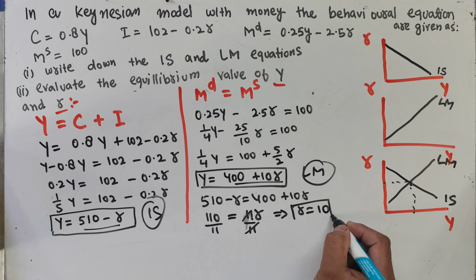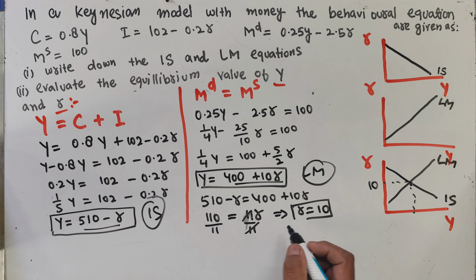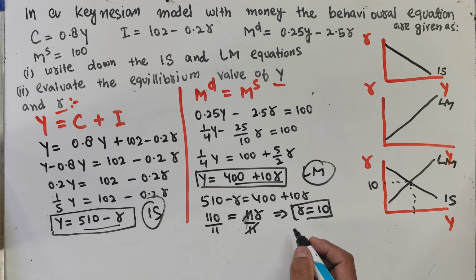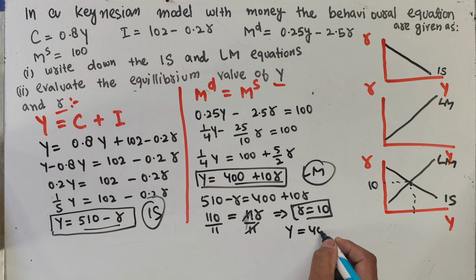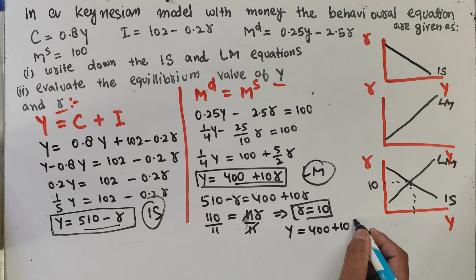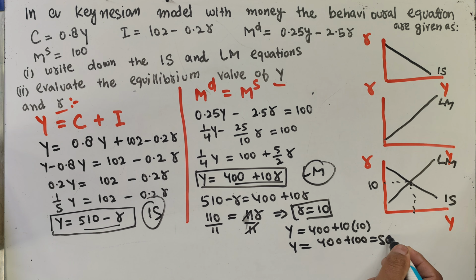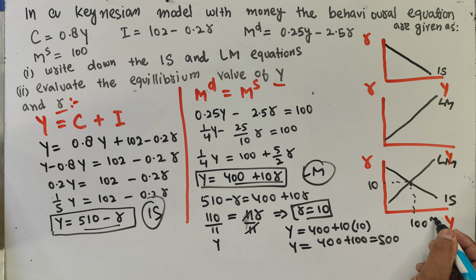So rate of interest at equilibrium will be equal to 10. Now to find out the corresponding equilibrium level of income, put r equal to 10 in either the LM equation or the IS equation. Let's put it in the LM equation, that gives us y is equal to 400 plus 10 times 10. So y will be equal to 400 plus 100, which is equal to 500. So our level of GDP and rate of interest at equilibrium will be 500 and 10 respectively. I hope I made myself clear in this video and you find this video helpful. Thank you.